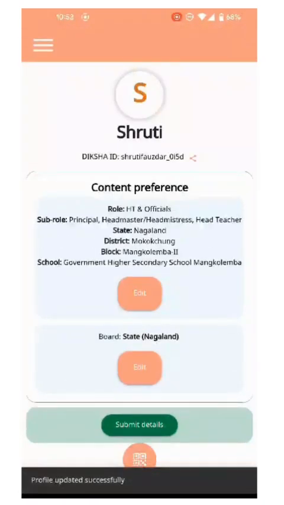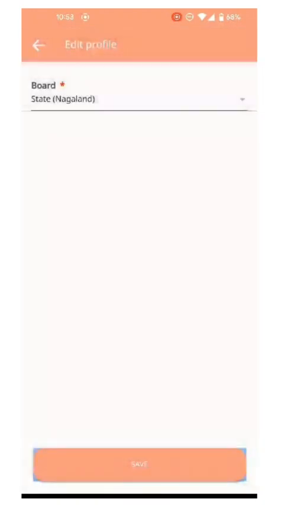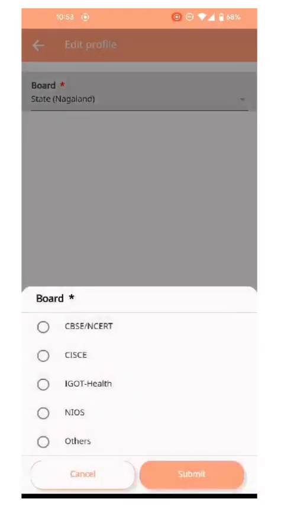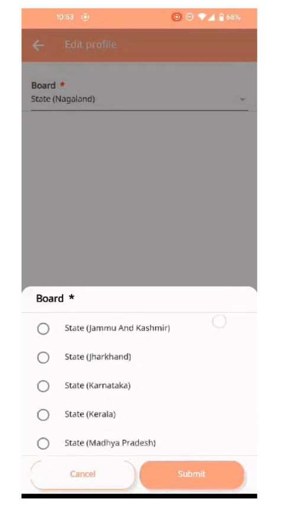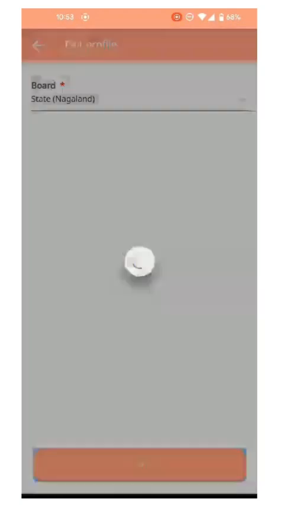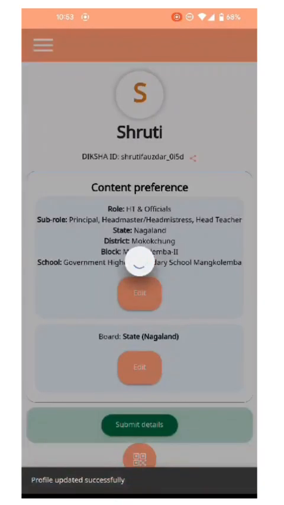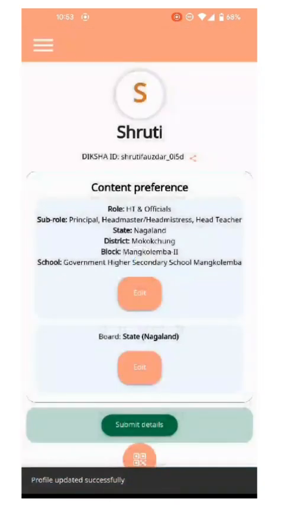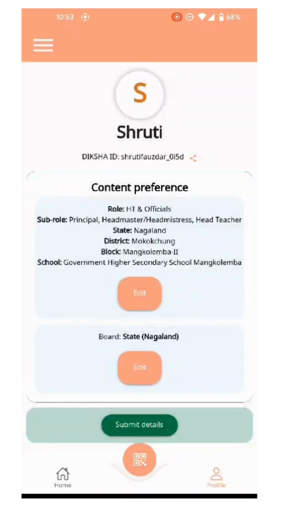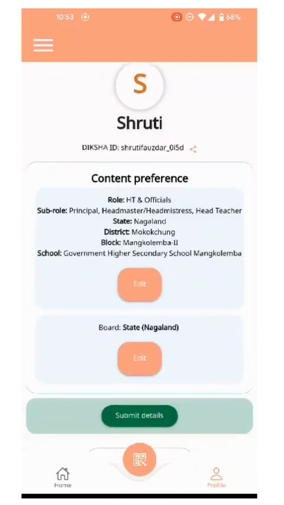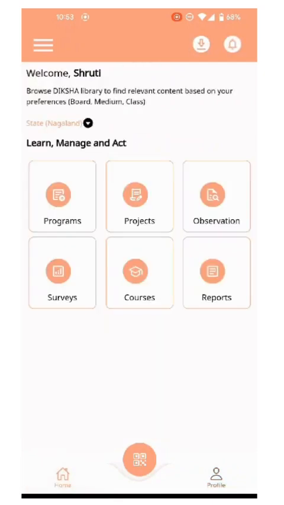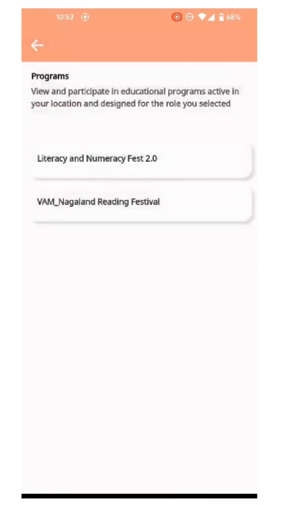Post that, look at the board and edit the board as well to state Nagaland. Find it from the drop down menu here and select Nagaland board and submit. Then click on save. This will update your profile successfully. Sometimes it takes a minute or two for the profile to update. If you are unable to update the profile at once, please log into Diksha again and try it one more time.